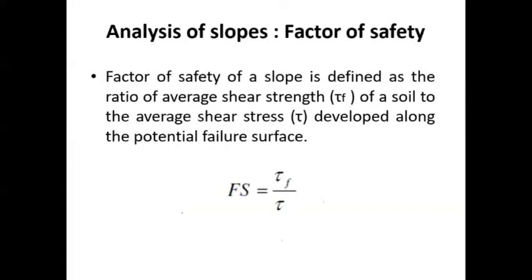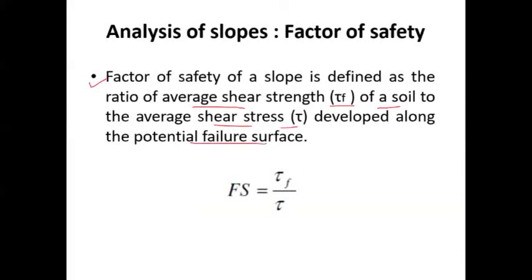So moving forward in the analysis of slopes, as it is analysis, we have to find the factor of safety in each case. Then only we can decide whether a slope provided is safe or not. Okay. Factor of safety of a slope is defined as the ratio of average shear strength, tau f, where f means failure, that is the shear strength of a soil, to the average shear stress tau developed along the potential failure surface.